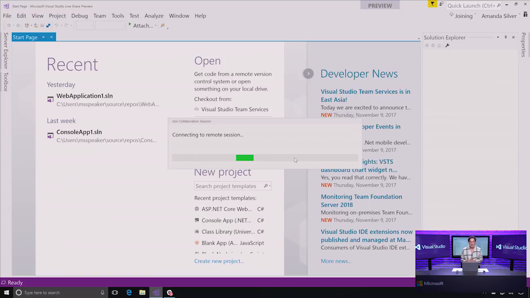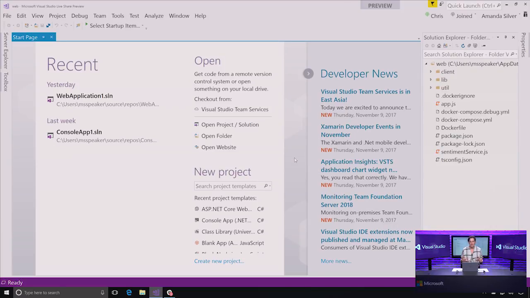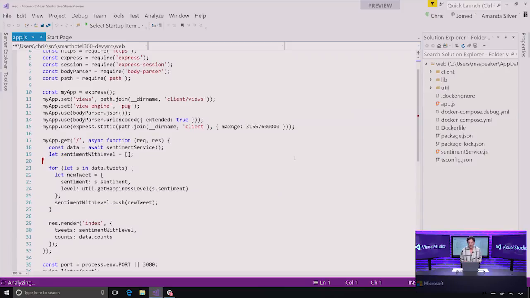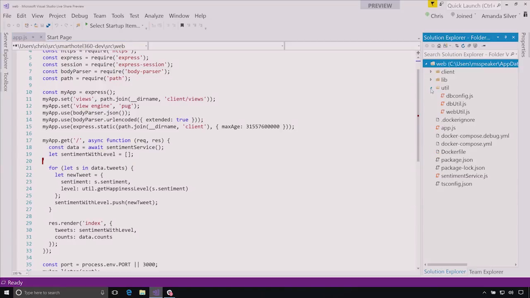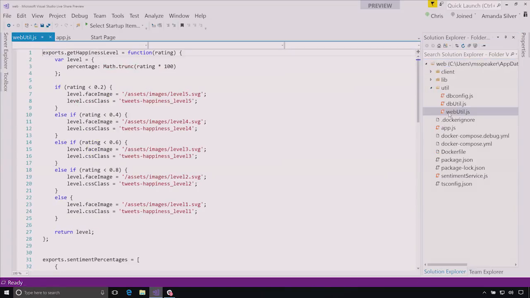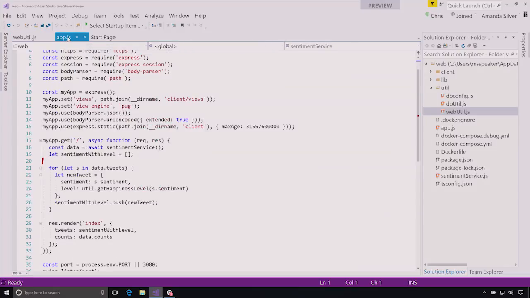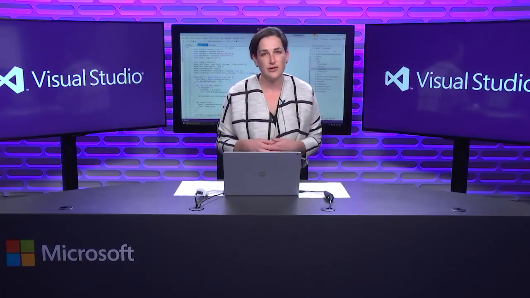And what happens is basically my instance of Visual Studio, which is personalized for me with all of my favorite settings, gets attached to Chris's workspace in VS Code on his machine. And you can see that immediately I have the Solution Explorer open. I can expand some of the folders and look at some things, look at the web util, for example. And I can even come back and see where Chris's cursor is at. All right, at this point we're probably on a voice session to confer in real time.